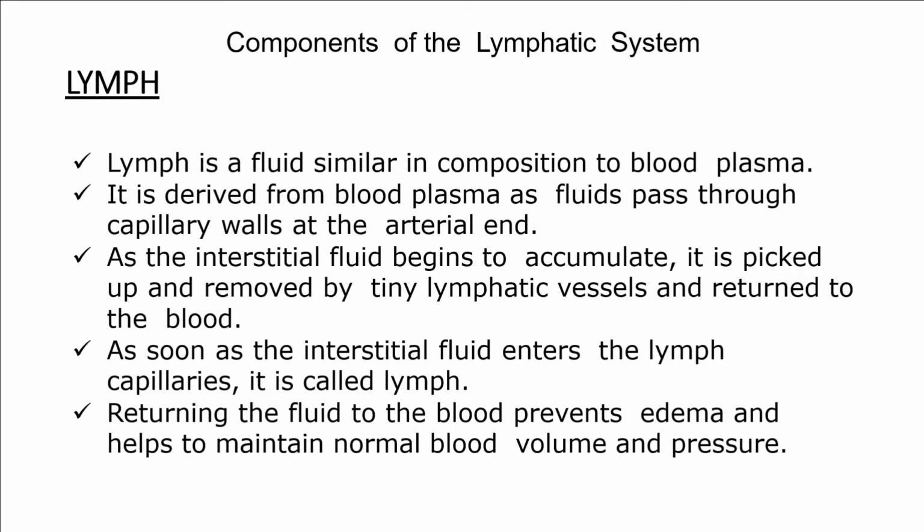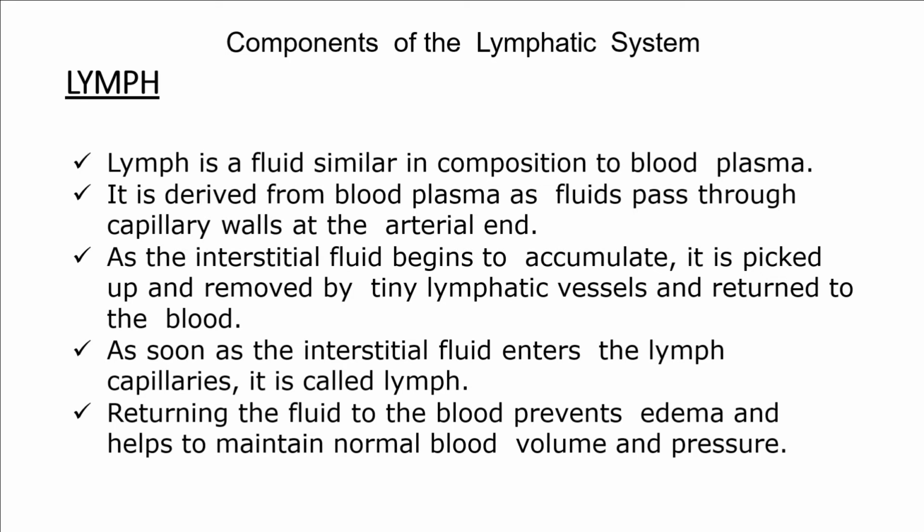Lymph is a fluid that I already explained to you, similar in composition to the blood plasma. It is derived from the blood plasma as fluids pass through the capillary walls at the arterial end. As the interstitial fluid begins to accumulate, it is picked up and removed by tiny lymphatic vessels and returned to the blood.